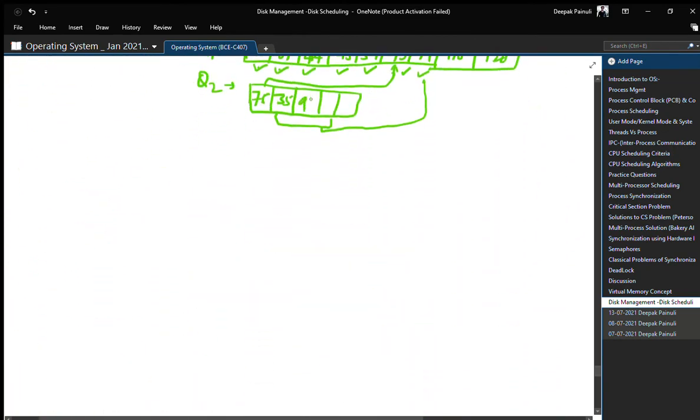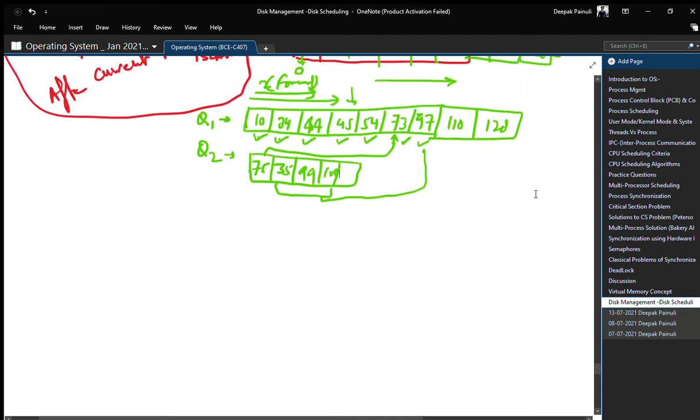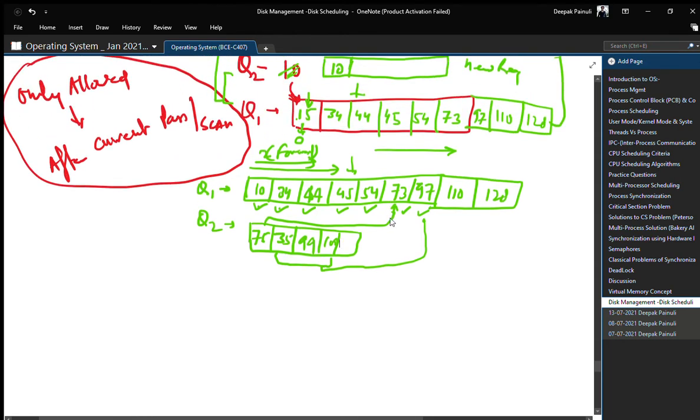At this point we will accommodate these three new requests into Q2, because the pass is currently running, so we cannot entertain them. So we will move to 110, then 128. After 128 we will reach the endpoint 150. Then we will start our next pass, which is the back pass, the third pass.